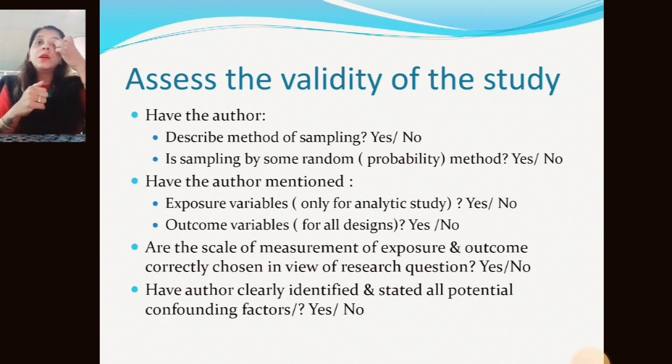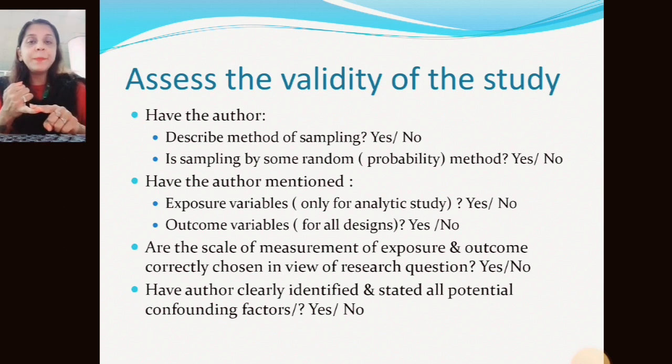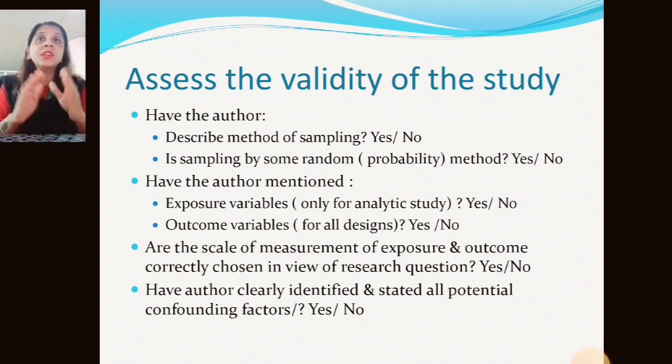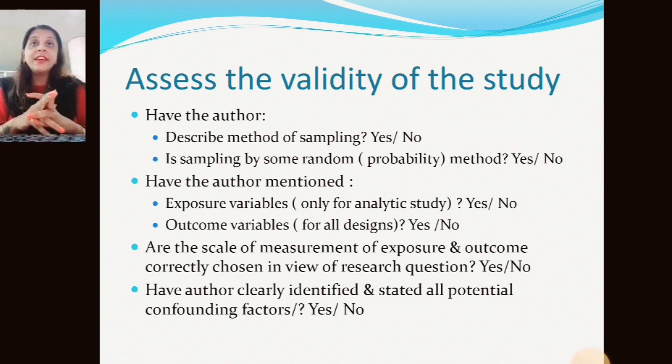So it is very much important to consider the error of that study. Now we must take the sampling. There are different types of sampling. Probability sampling is there, non-probability sampling is there, and particular methods such as systematic sampling, simple sampling, and the lottery method. Whatever sampling technique the author is using, is it mentioned in the article or not, and whether that sampling is by random method only.